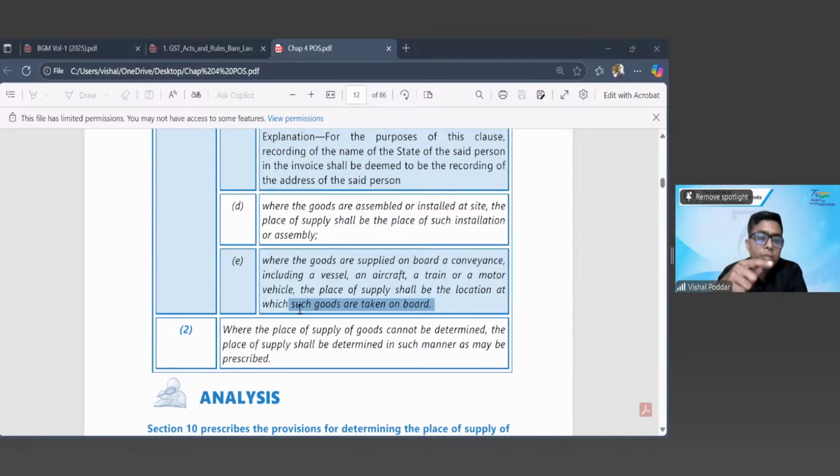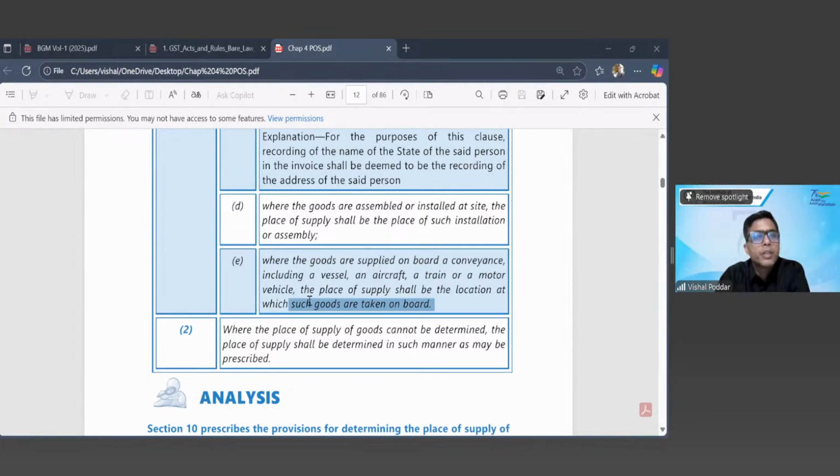For Tetra Pak juices, it is Mumbai, where they were onboarded. And for wafers, it is Delhi, where they were onboarded. So even though I purchased all the things when the flight was over Jammu and Kashmir, still for all the three things, the place of supply will be three different places. That is the place where these goods were onboarded.